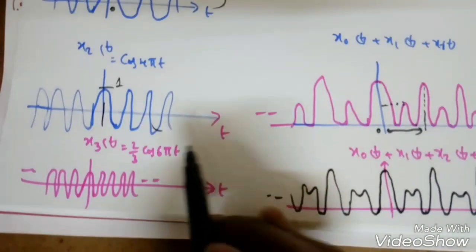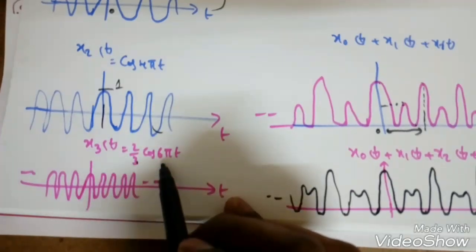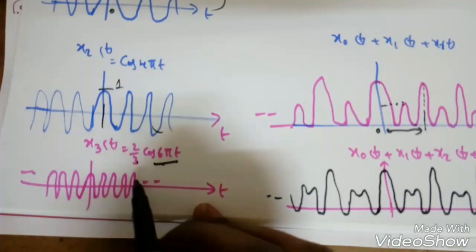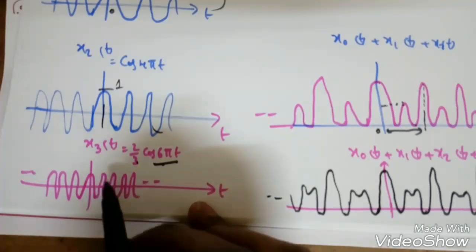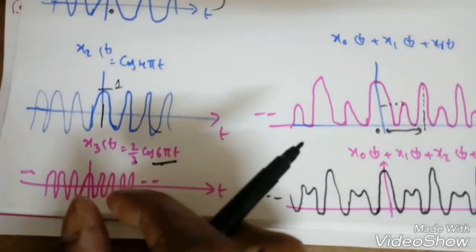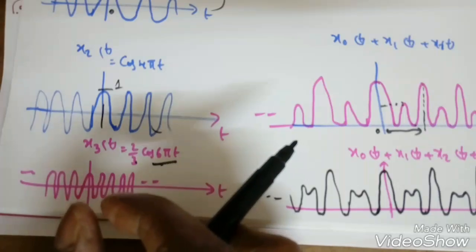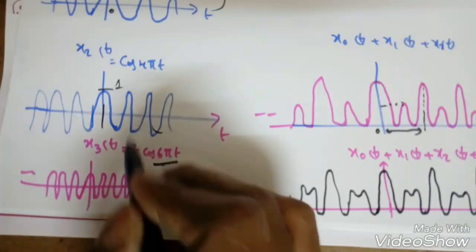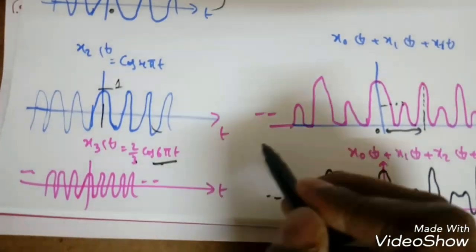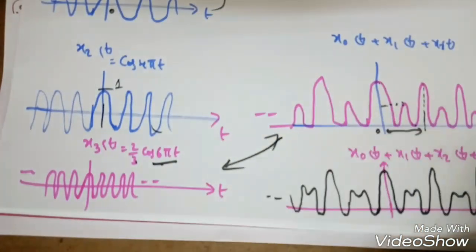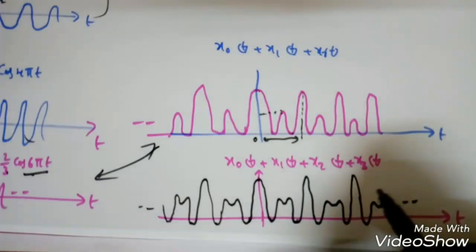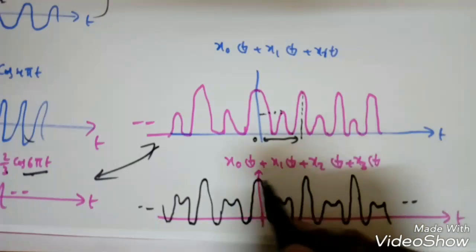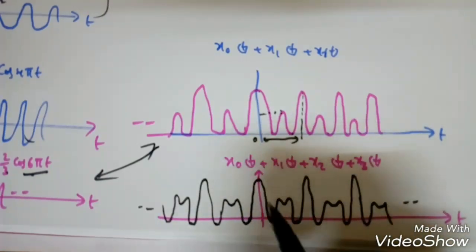Similarly if I add one more signal, that is x3 of t, which is 2 by 3 cos 6 pi t, which means the frequency is very high, so the period is very close, and the number of cycles will be very small. Compared to this, we will get 3 signals in the same period. If I add these two signals, we'll get the final signal x of t, which contains the harmonics as well as the fundamental, and x of t is a periodic signal like this.